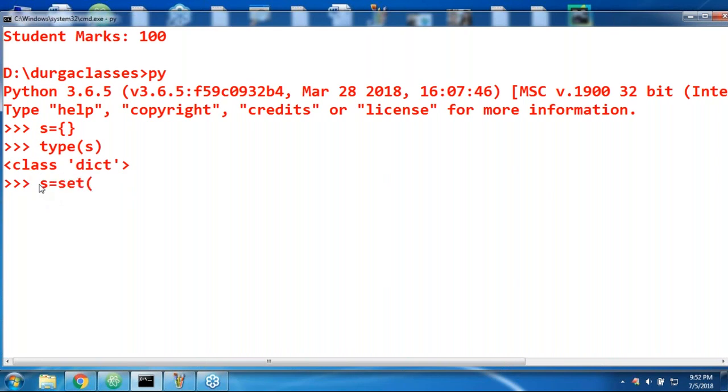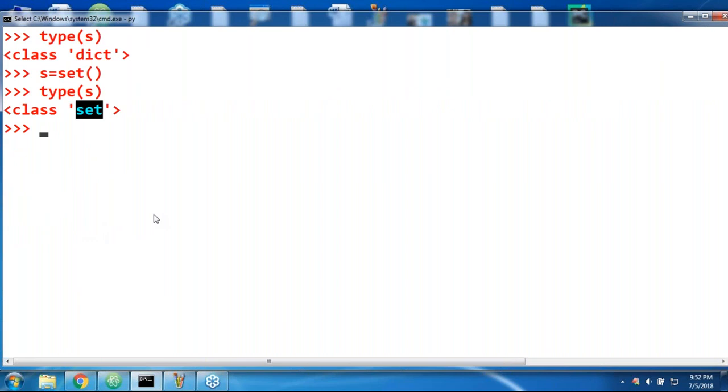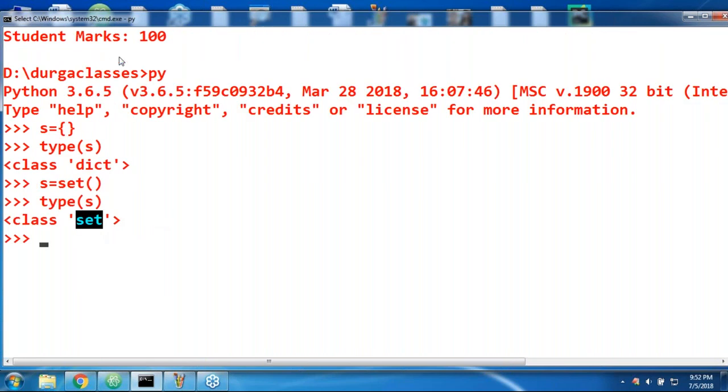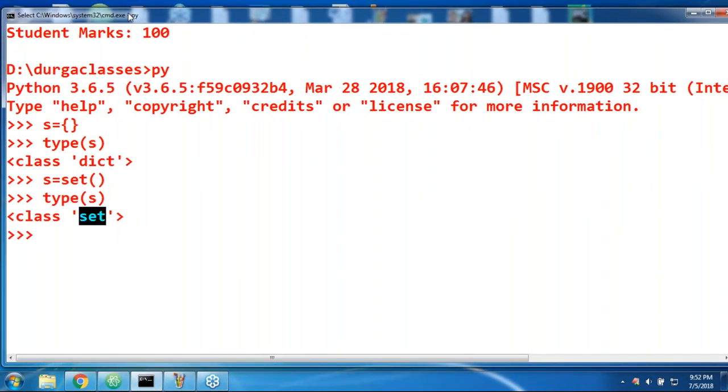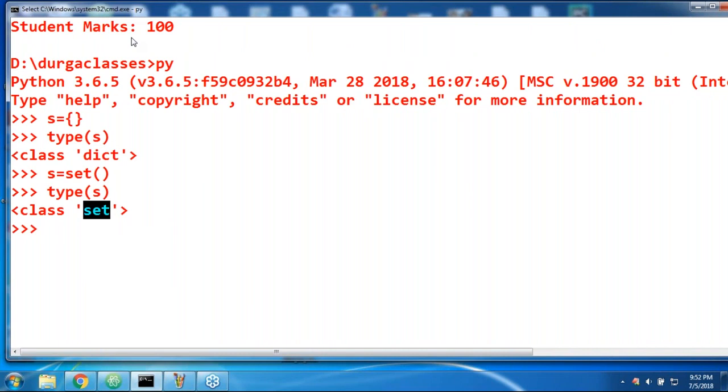Sir, s is equal to set() like this, I'm taking. Now you can ask the type of s, sir. Then automatically set is what you are going to get. Any doubt? Are you able to understand? Next, in the case of set, duplicates are allowed or not allowed? Duplicates are not allowed. Heterogeneous objects are allowed. Insertion order is not preserved. Like that, all the points we covered already, right?